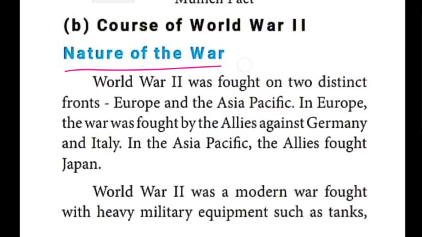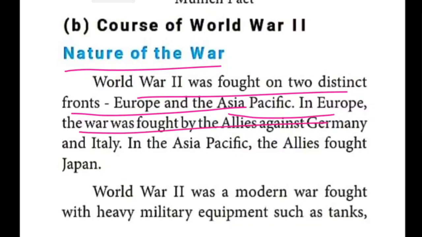Nature of the war: the World War II was fought in two different areas. One was in Europe, another one was in the Asia Pacific. In Europe, the war was fought by the Allies against Germany and Italy.